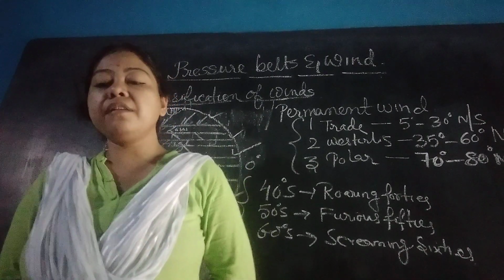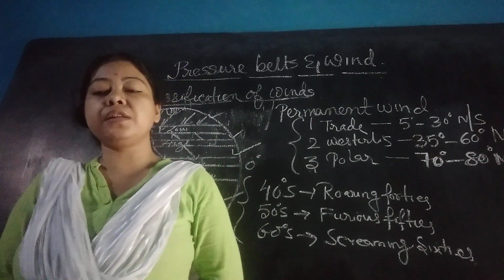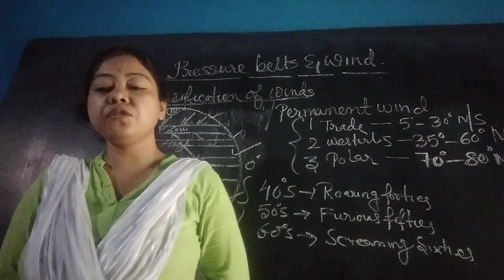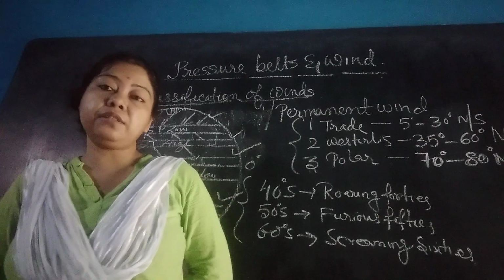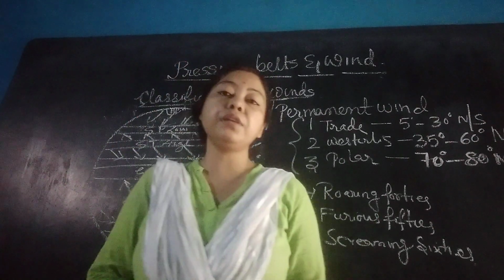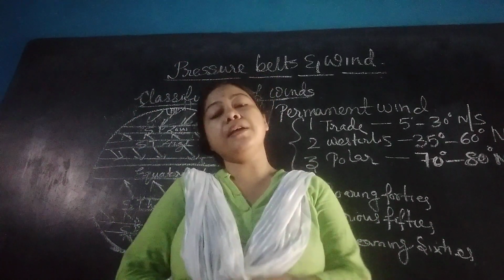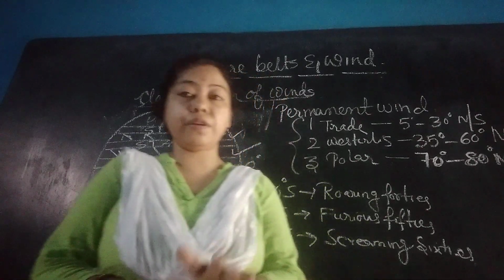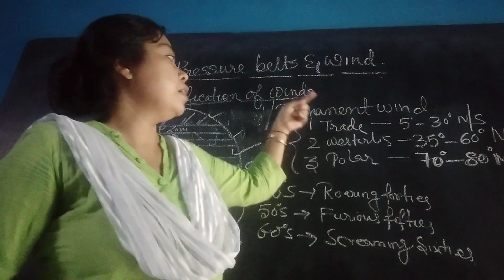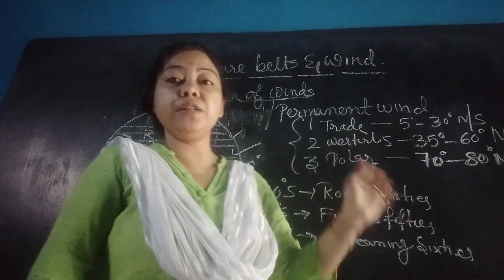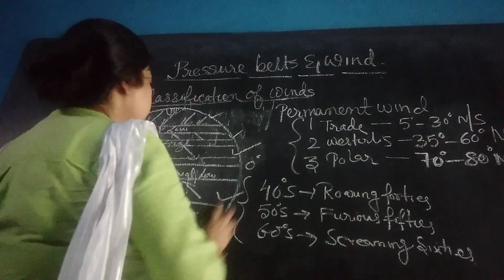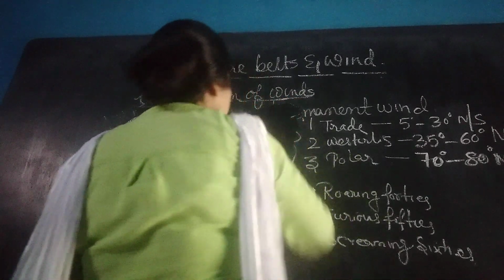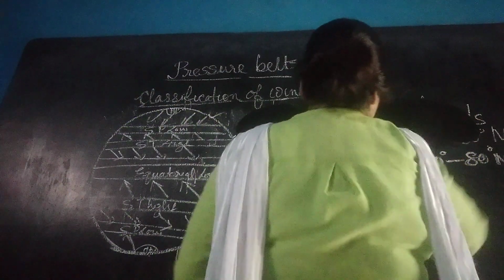In this cold environment, the soil becomes frozen and uncultivable. Snow, storms and blizzards are also present in this harsh climate. So this is all about the permanent or planetary winds. You should read the three pressure wind systems, trade winds, westerlies and polar winds in detail. Afterwards we will go to the next part, the shifting of the pressure belt.